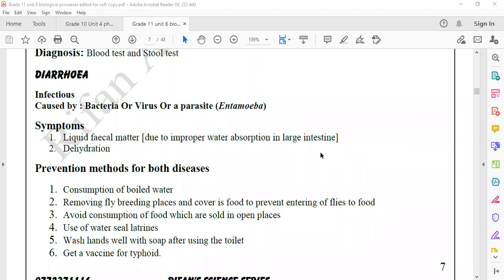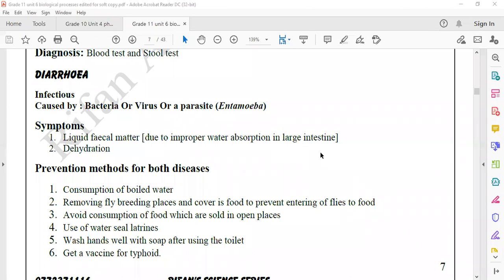Drink boiled water. Remove fly breeding places. Cover your food, and don't allow flies to enter your food. Don't consume food that is sold in outer open places, like roadsides.